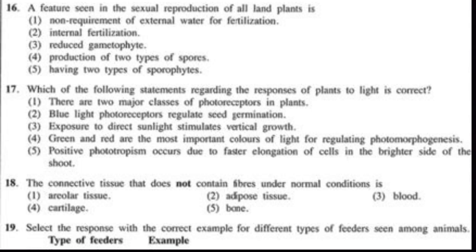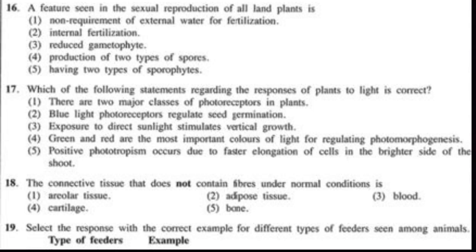If a plant produces two types of spores, they are called heterosporous plants, but that is not a common feature to all land plants because Pogonatum and Nephrolepis produce only one type of spores. They are homosporous. Then the fifth statement, having two types of sporophytes. That is wrong again because in plants like Pogonatum and Nephrolepis, they will only have one type of sporophyte.